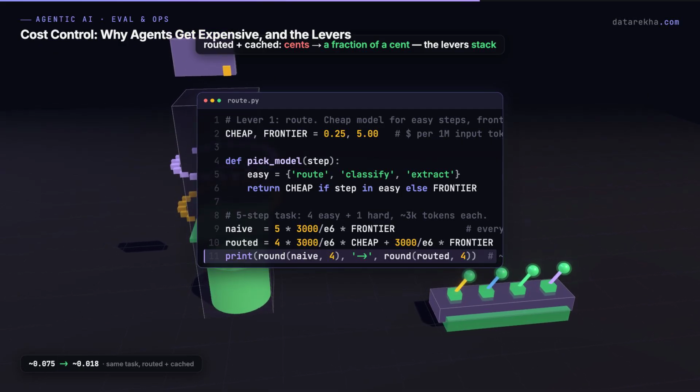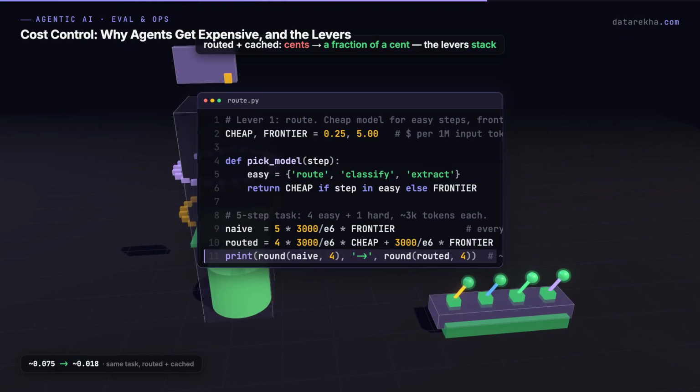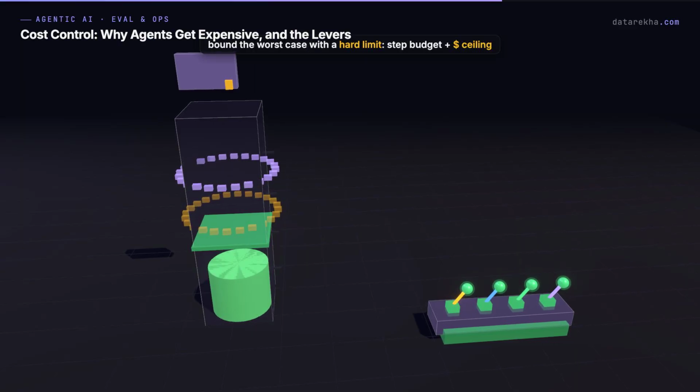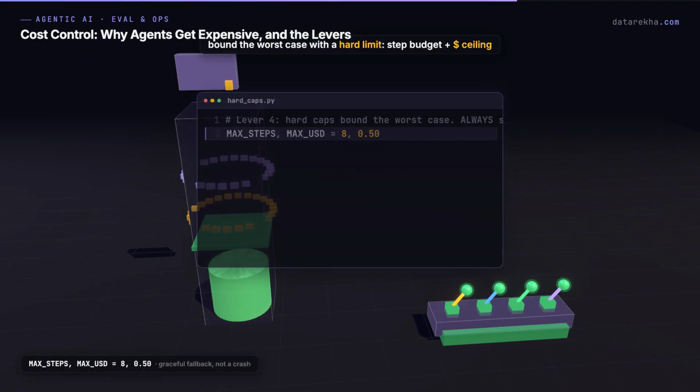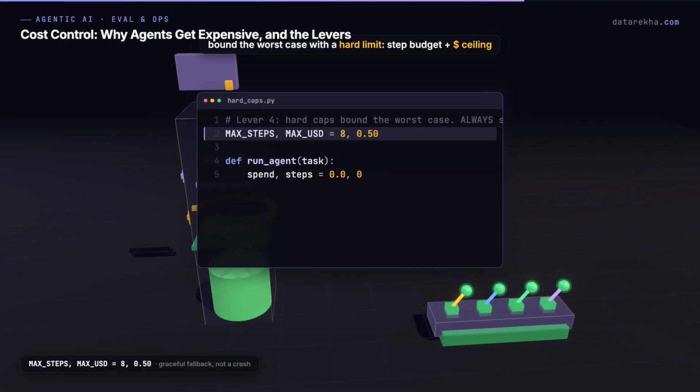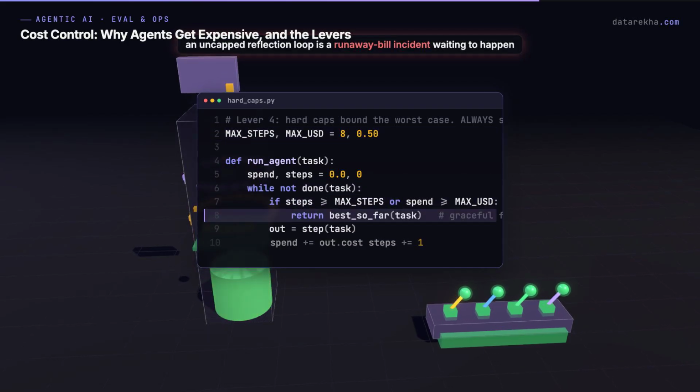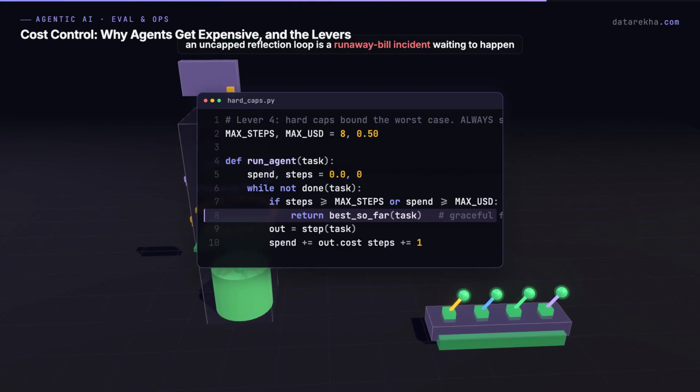Now the warning you cannot skip. Beyond optimizing the average, you must bound the worst case with a hard limit. Every agent needs a step budget and a per run token or dollar ceiling, with a graceful fallback when it is hit. A reflection loop with no cap is not a feature. It is a runaway incident waiting to happen.